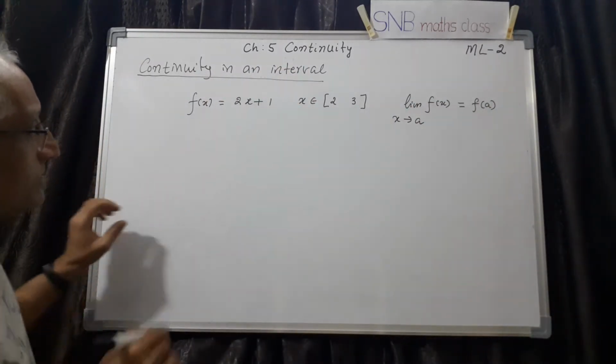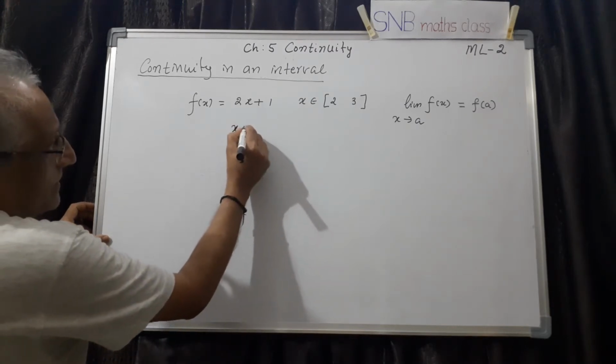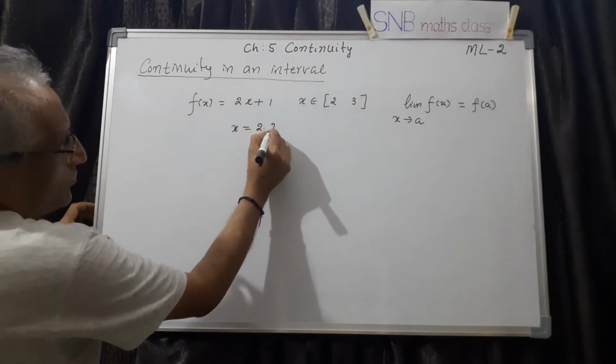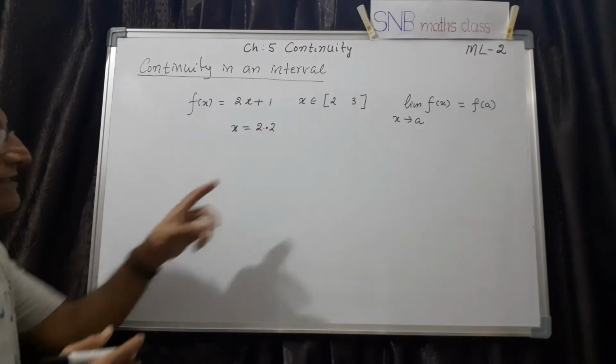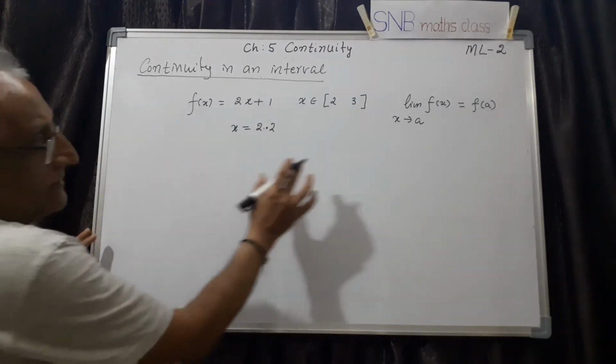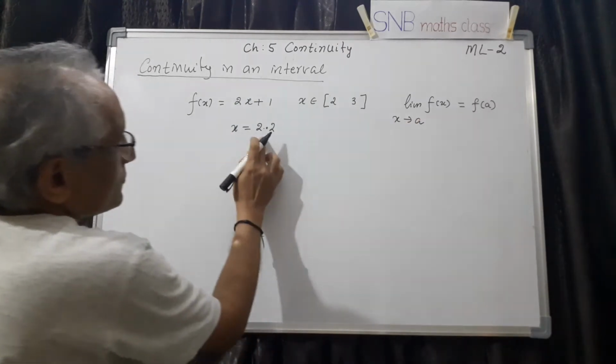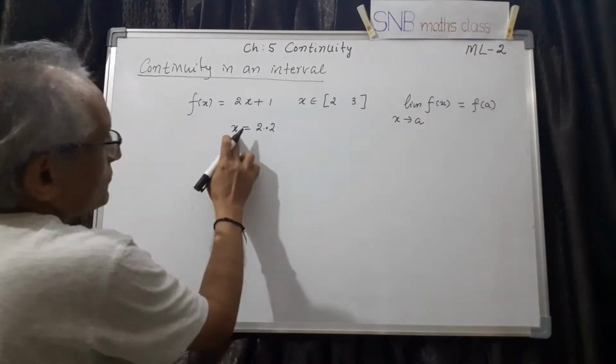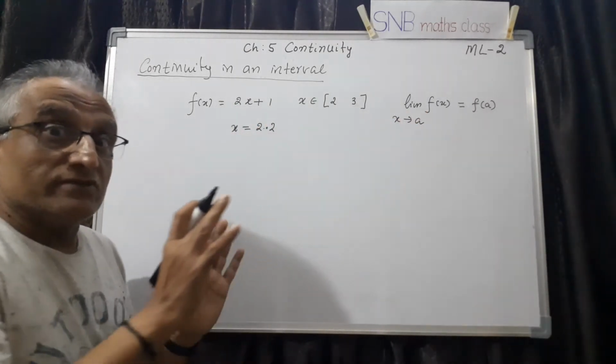Now suppose I want to find the continuity at say 2.2, any point in between 2 and 3. What I can do is find the limit of this function at x equal to 2.2, then also find f of 2.2, and if they are equal then it is continuous. This is what we have done.